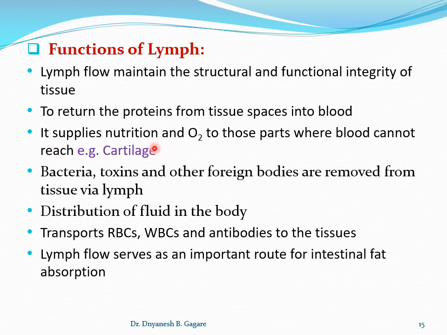Another important function is that it supplies nutrition and oxygen to those parts where the blood cannot reach. Where blood does not go, for example the cartilage, the source of oxygen and nutrients is the lymph only.